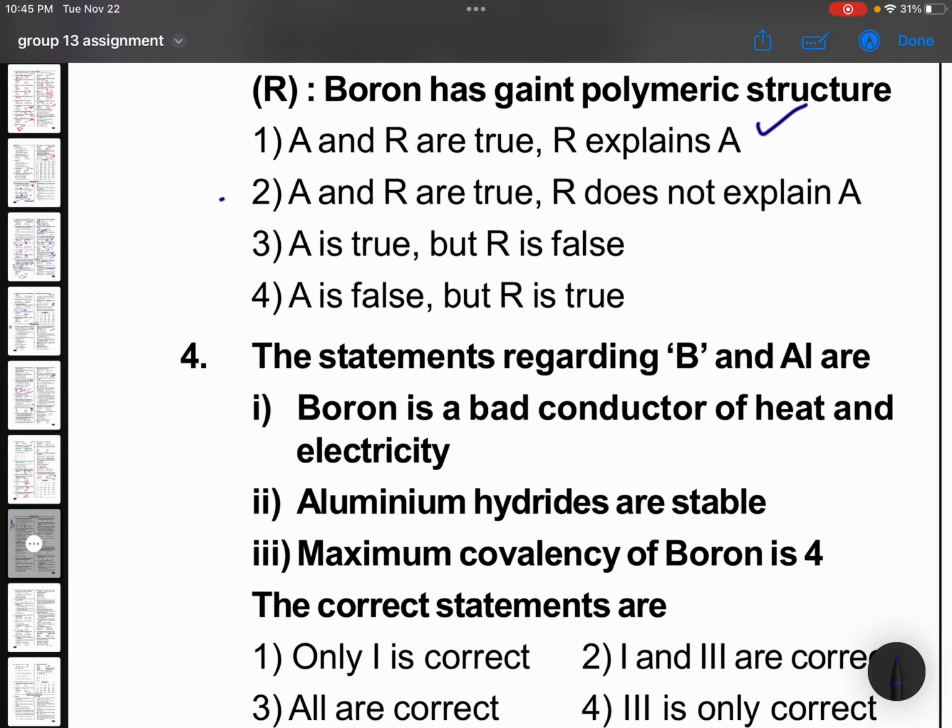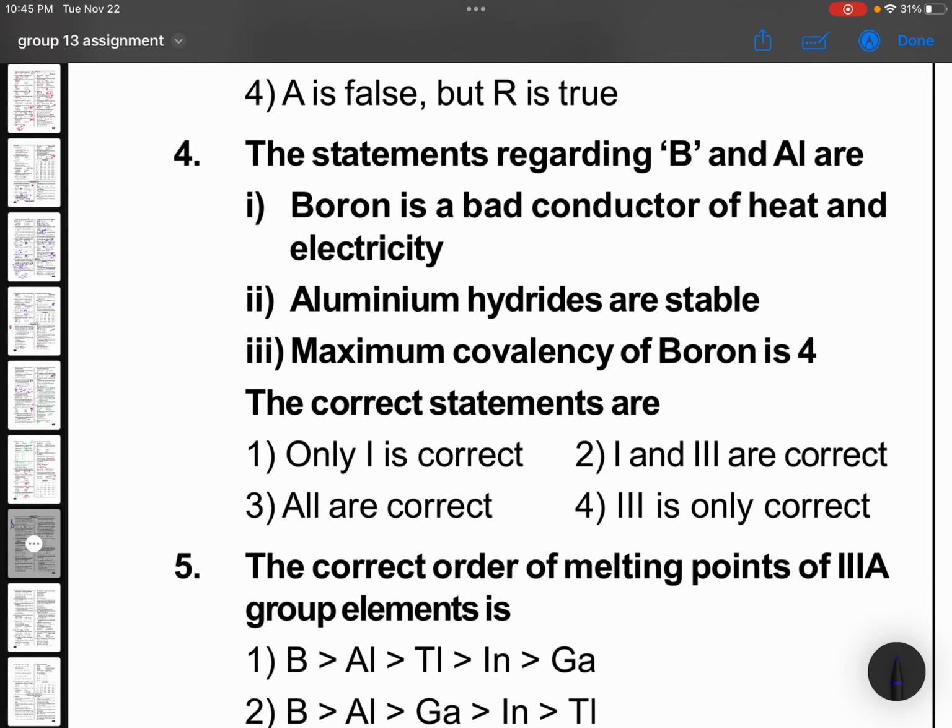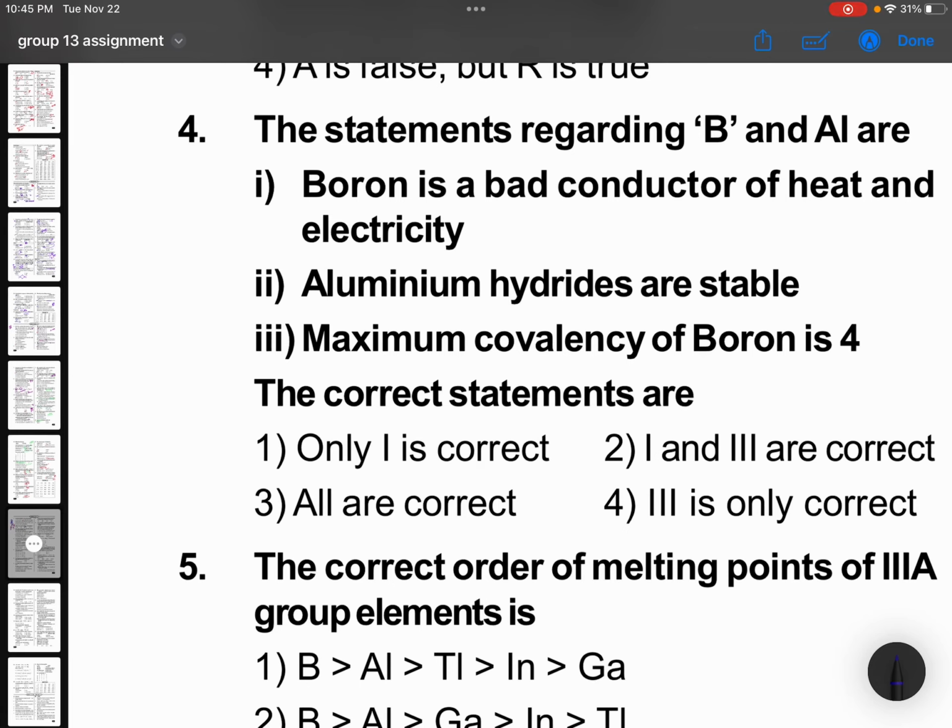Exactly. The statements regarding boron and aluminium are: boron is a bad conductor of heat and electricity. Okay. Aluminium hydrides are stable. Maximum covalence of boron is 4. This is right. This is right. Aluminium hydrides are not stable. They will be participating in bonds.